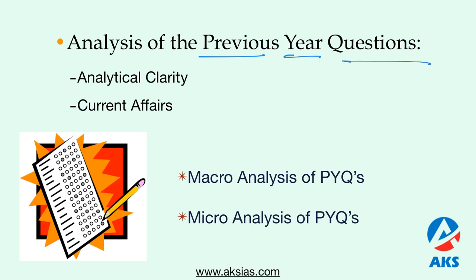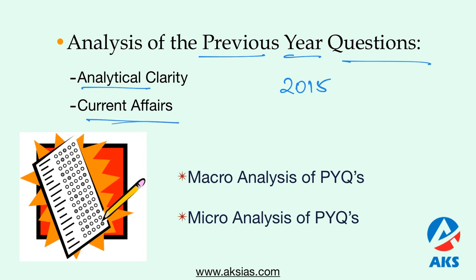The next important aspect is analysis of the previous year question papers. If you do this activity, you can understand that earlier the APPSC Group 2 exams questions were straight, simple and factual in nature. The main motto was to test the candidates' factual base then. However, since the year 2015, the questions that the APPSC is asking are from the moderate to difficult level, and it is testing the analytical clarity of the student as well as the conceptual clarity of the candidate along with the student's command over the recent current affairs.